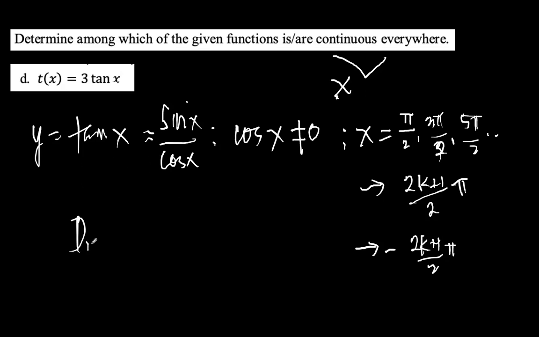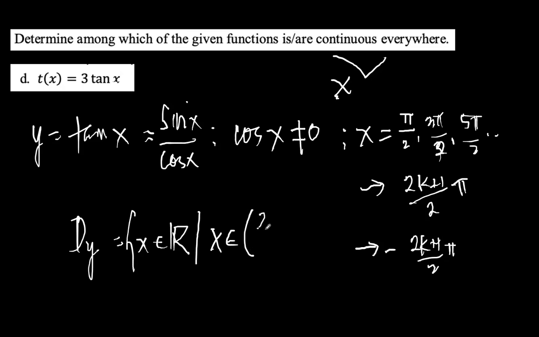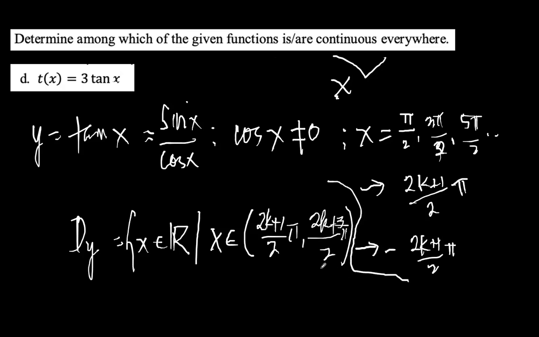Ang domain nito ay x is an element of real numbers such that x is an element of the set, what? (2k plus 1) 2 pi, hanggang (2k plus 3) 2 pi. Ayan, sorry, magulo. Ayan, ganyan. And it is an open interval.